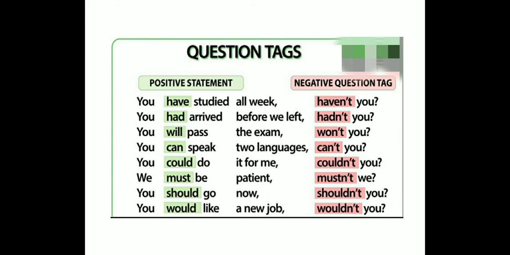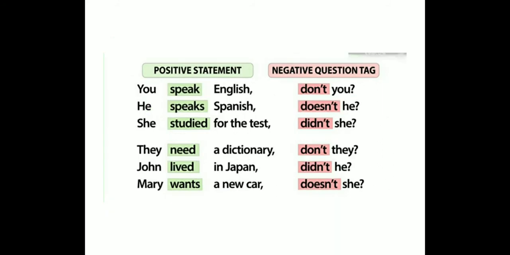You would like a new job. Wouldn't you? Okay, so these are the negative question tags you put normally when the sentences already have a verb. See the next one. Positive statement, negative question tag. You speak English. Don't you? Here there is no helping verb, so "don't you?" He speaks Spanish.